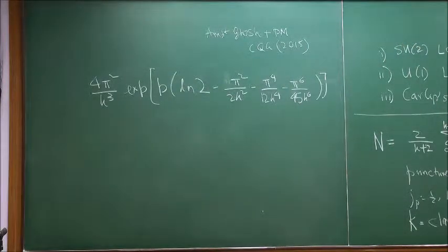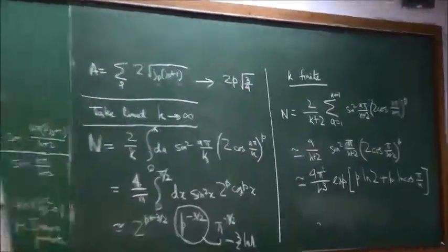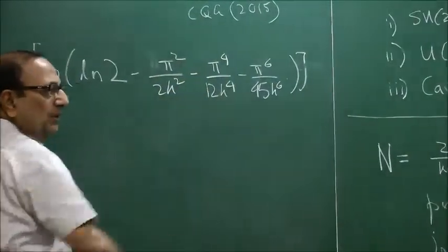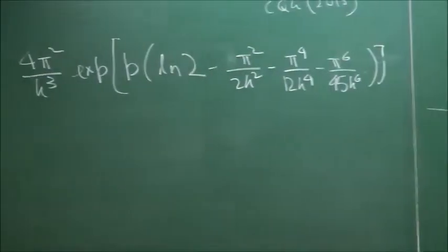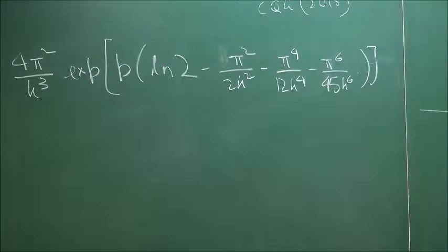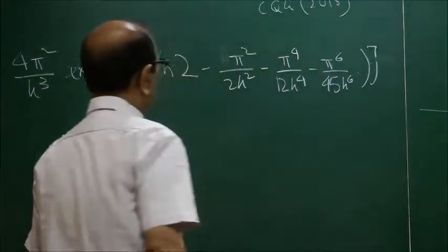These things come from the leading term where a is equal to 1 of k plus 1. If you take a equal to 2, you will get non-leading terms where these coefficients will be somewhat different. That expansion is for log cos pi by k. So cos can be expanded, and after expansion of cos, you can take the log. So log cos pi by k will give you these things.